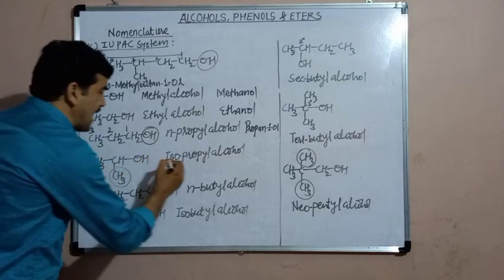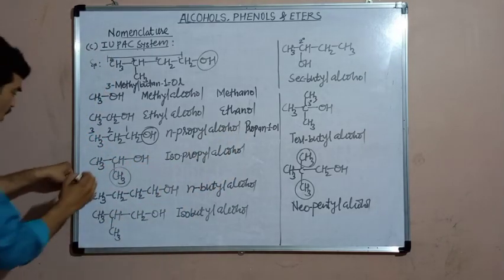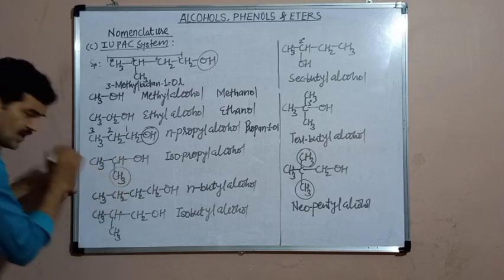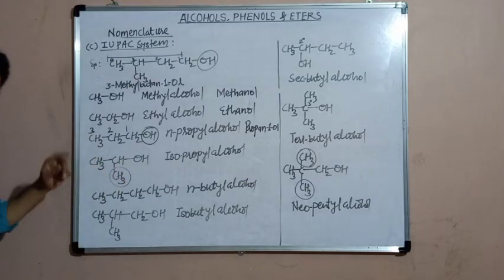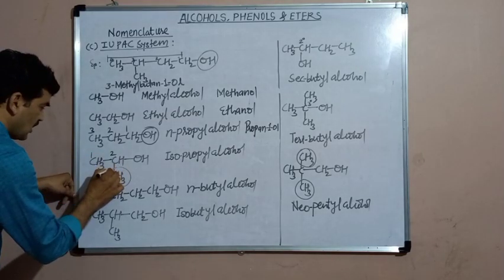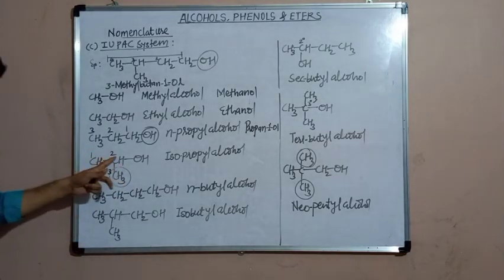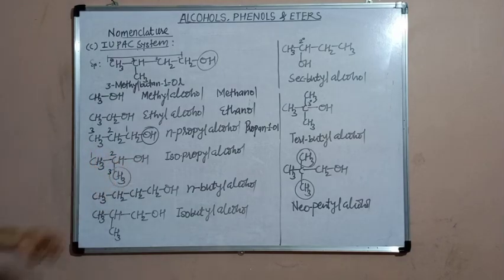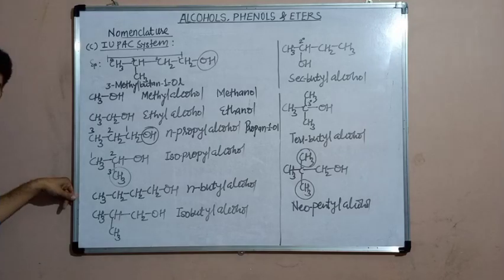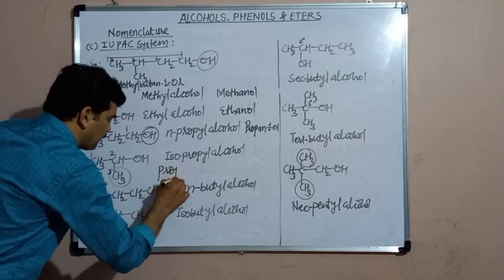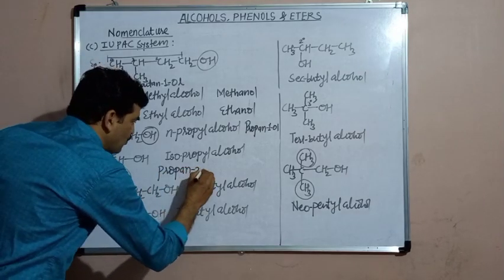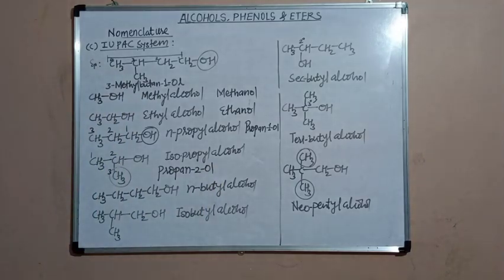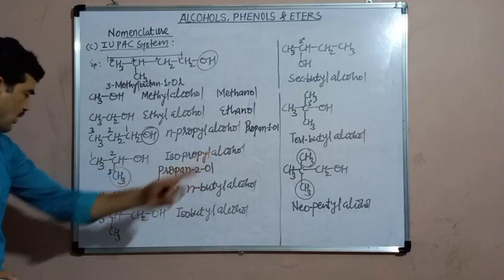Then isopropyl alcohol, which is a common name. What will be the IUPAC name? The longest chain contains 3 carbon atoms. This is the longest chain. Therefore, its parent alkane is also propane. But here, the OH group is attached to carbon number 2. Position of the OH is 2. Therefore E should be removed, the position of the OH is 2 and the new suffix is OL. Propan-2-ol.